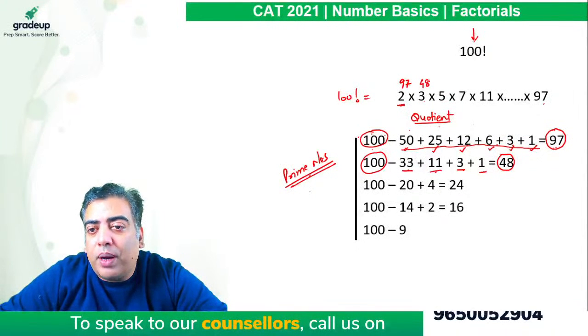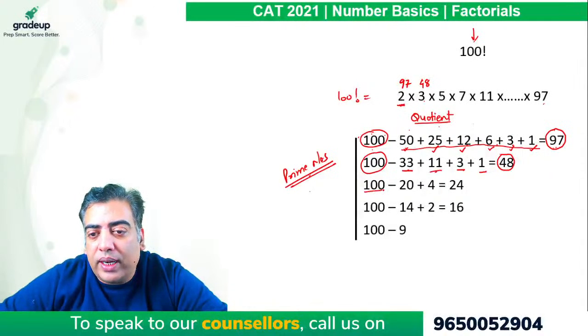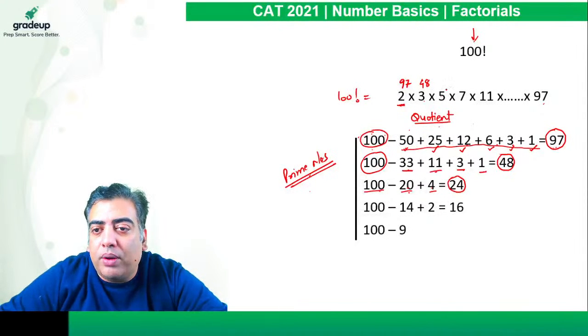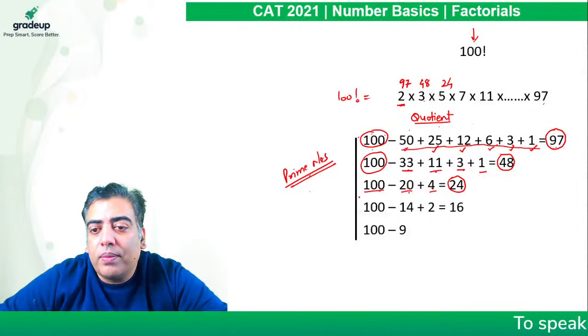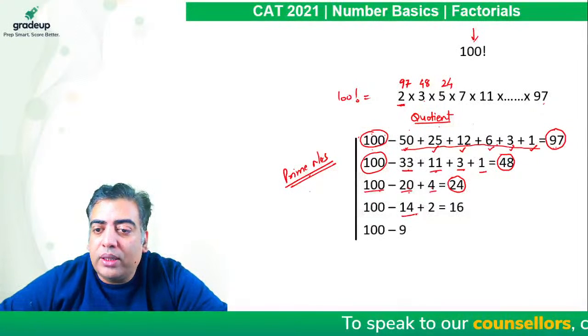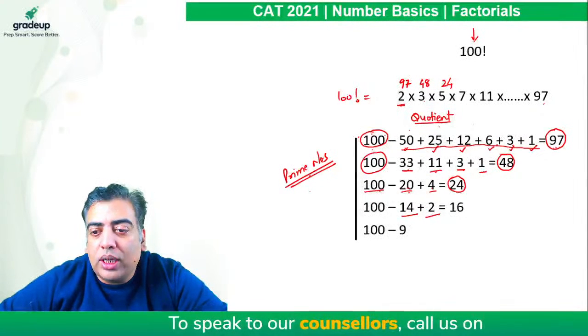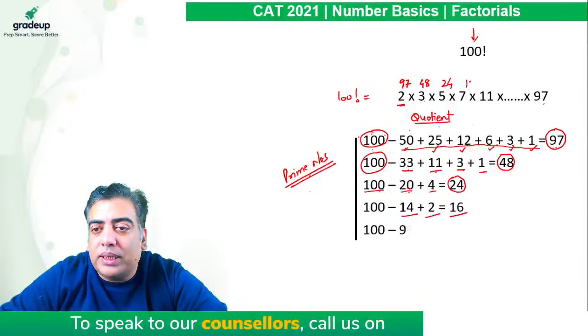If I am required the power of 5, I will divide 100 by 5. 5 20s are 100, 5 4s are 20. Sum comes out to be 24, which is the power of 5 in 100 factorial. Likewise for 7, 7 14s are 98. 7 2s are 14, so the sum comes out to be 16.